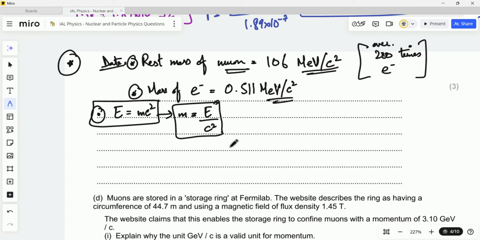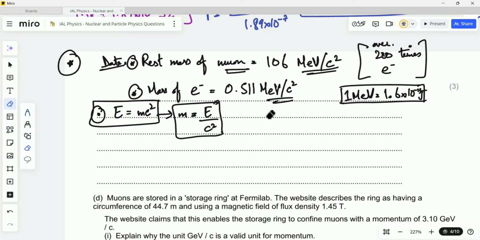E is the rest energy converted into joules, and c square is the speed of light squared. Another value we should know is the value of 1 mega electron volt. It is equal to 1.6 into 10 to the power minus 13 joules. You should know about this as well.